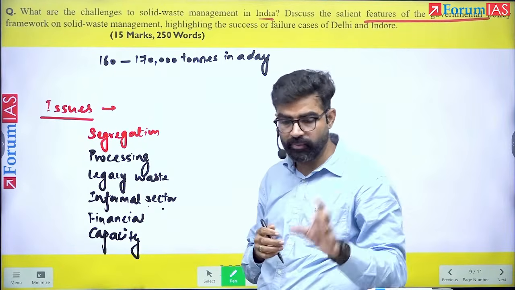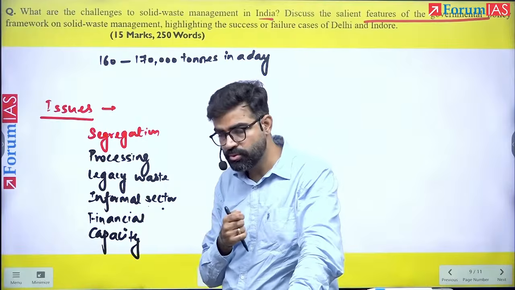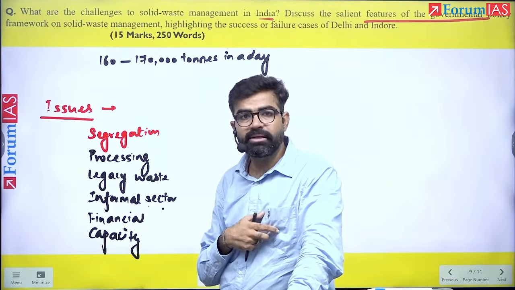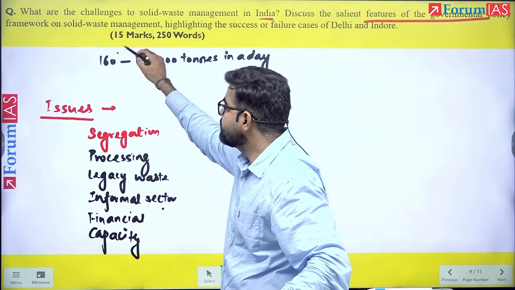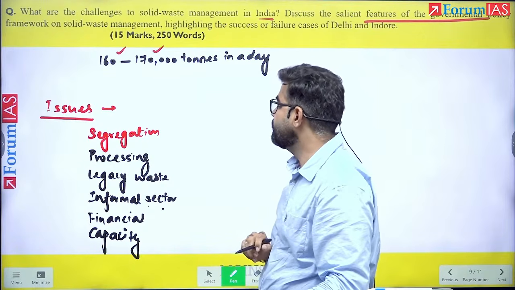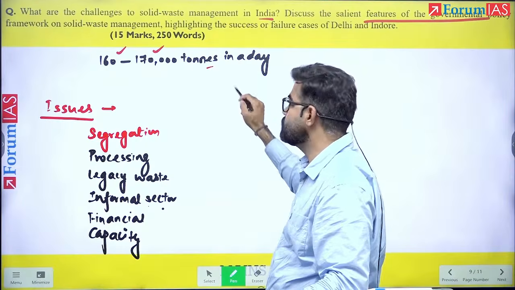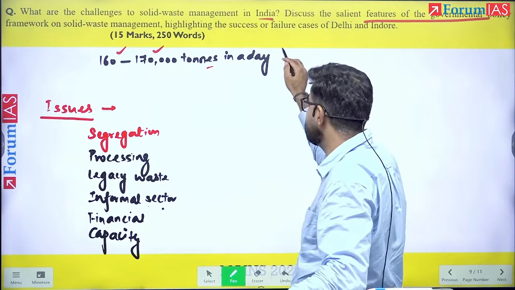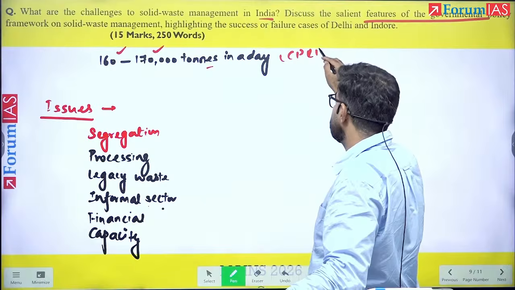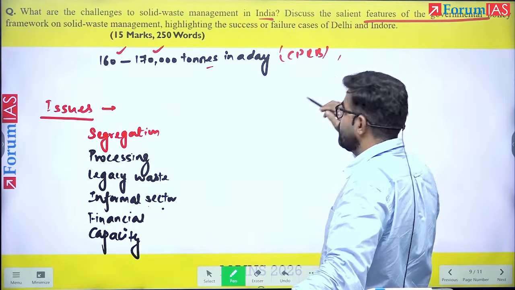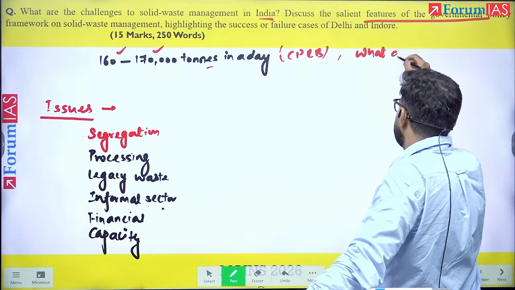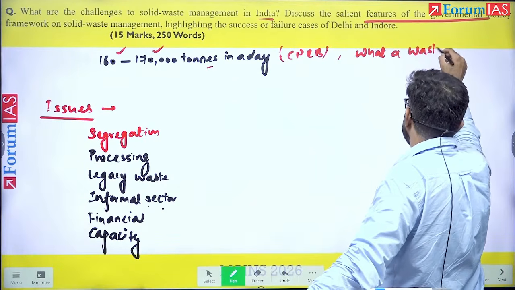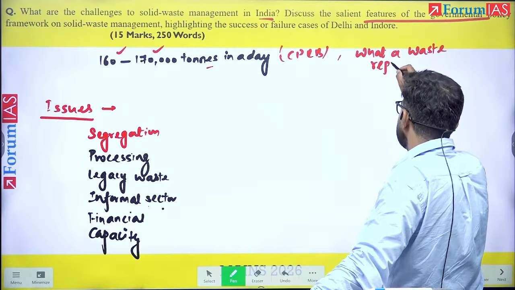The first one: you can always start such questions related to waste with some data. In this, you can use some data. For example, India generates 160 to 170,000 tons of solid waste in a day. This is CPCB's data. And there is one more report, the What a Waste report, released by the World Bank.